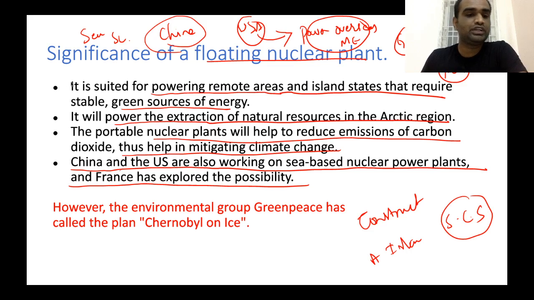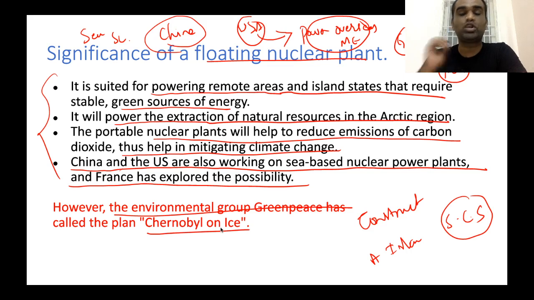Now, even though it has a number of users, environmental group Greenpeace has called this plant Chernobyl on ice, because there is a possibility that because of natural disasters, because of over flooding, all these issues, there can be nuclear contamination, nuclear leakage. If nuclear leakage happens in the middle of the sea, the entire sea ecosystem in that area will get permanently damaged. So that's why environmental group Greenpeace has called this particular plant Chernobyl on ice.